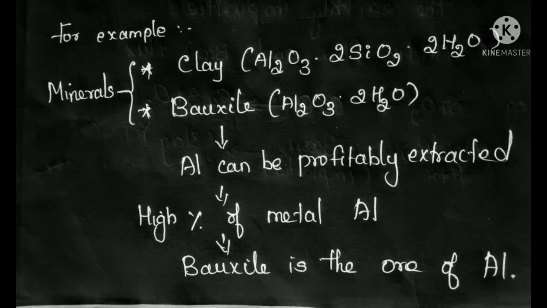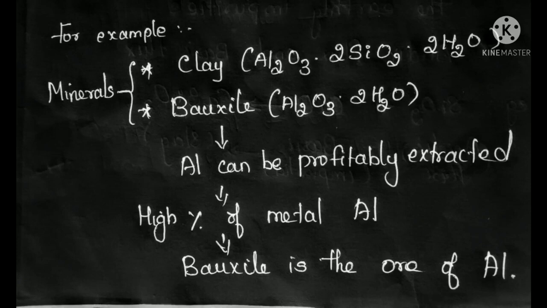Clay contains a low percentage of aluminium, whereas bauxite contains a high percentage. So for extracting aluminium, we will choose bauxite. We will never choose clay. So bauxite is considered the ore of aluminium, whereas clay is considered a mineral of aluminium. From bauxite you can extract a profitable amount, hence bauxite is called ore, whereas clay is called mineral.